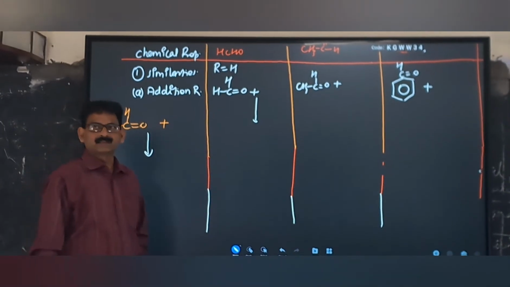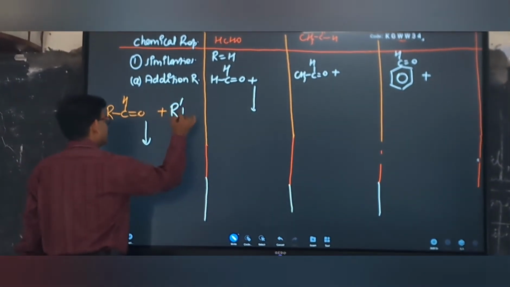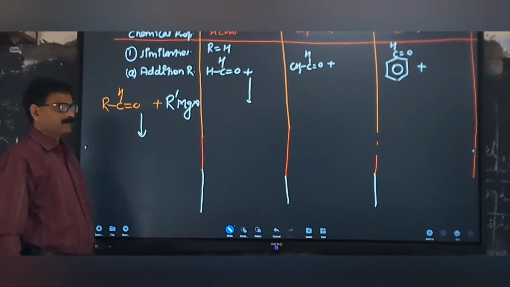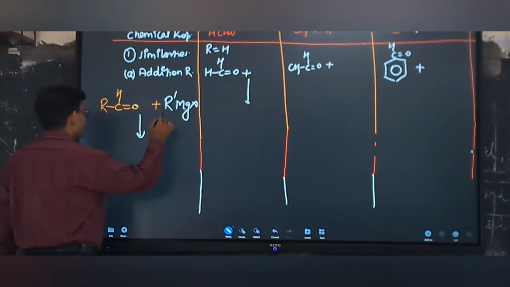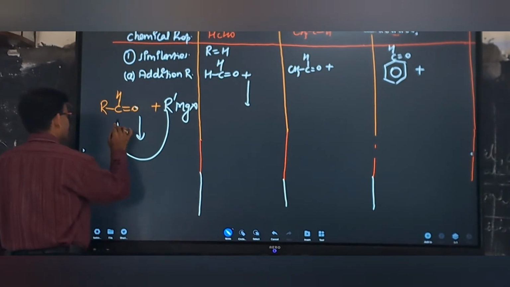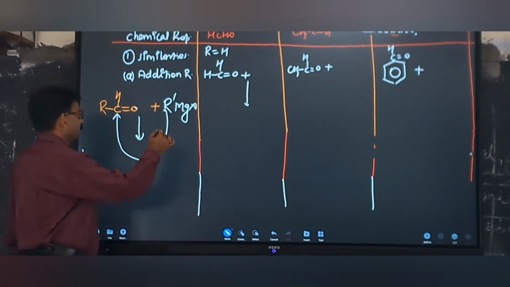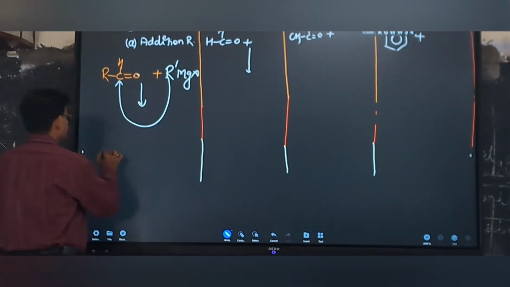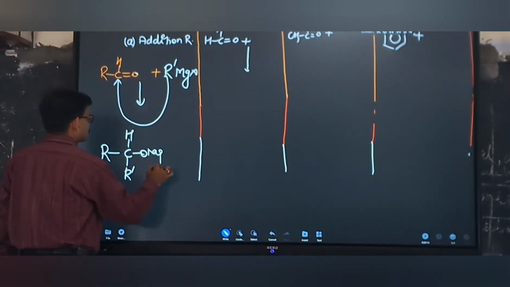Now the next reaction is the reaction of aldehyde with Grignard reagent. Grignard reagent is RMgX. So whenever we are performing the reaction of aldehyde with Grignard reagent, this R' will attack on this carbon atom and the remaining part will attach with oxygen. Now what will be the mechanism? RCHR'OMgX.